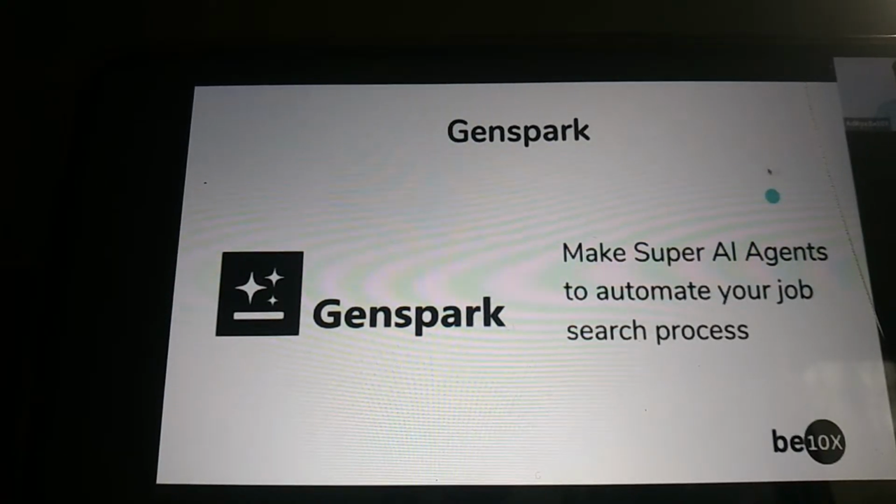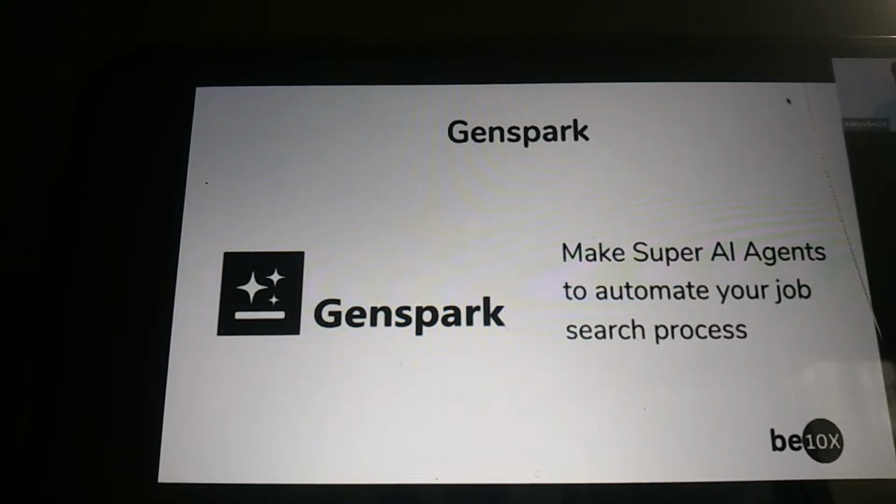So, folks, on a scale of 1 to 10, how much impact do you think these AI tools are going to create while you work? 10, 10, 10. Wow, that's superb.